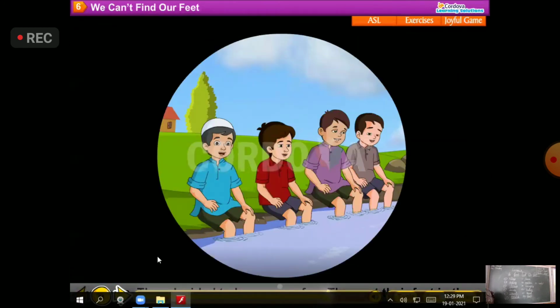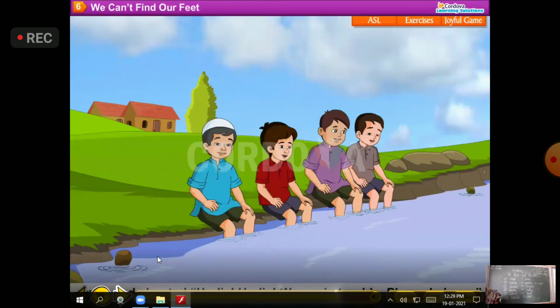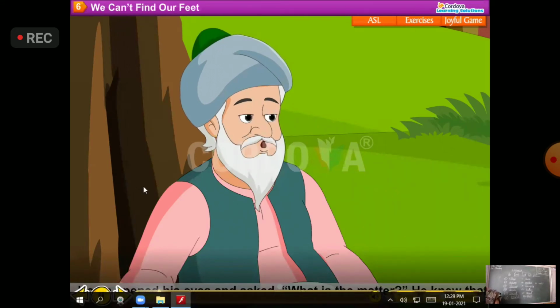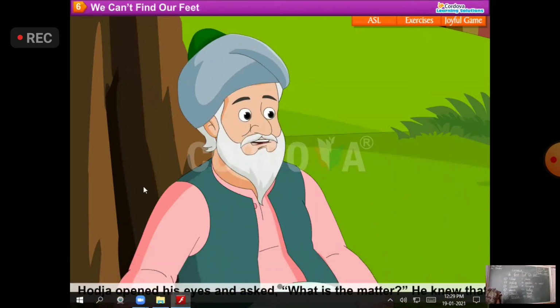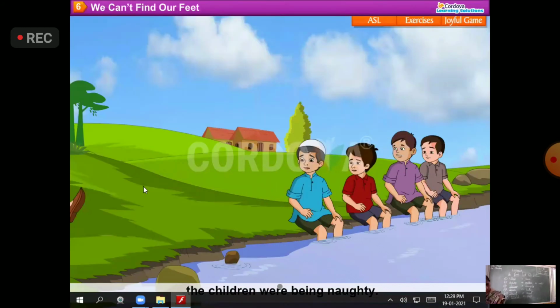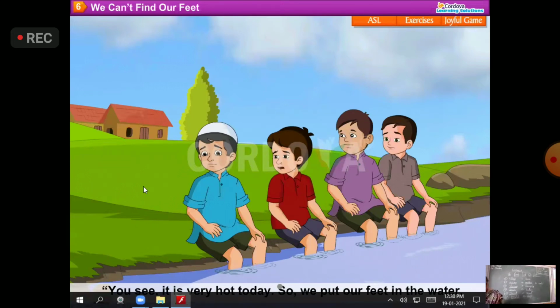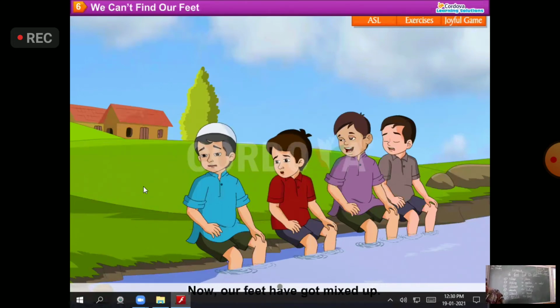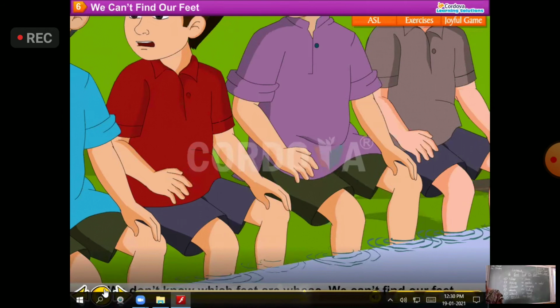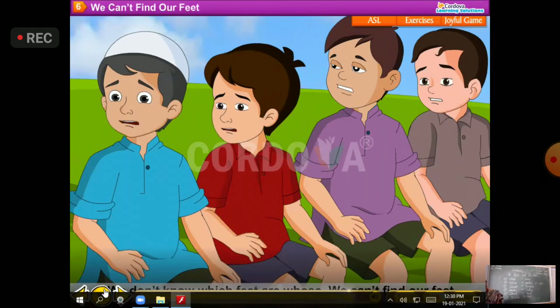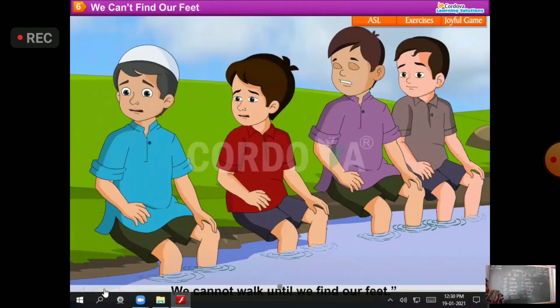They put their feet in the water and shouted, "Hoxha! Hoxha! We are in trouble! Please help us!" Hoxha opened his eyes and asked, "What is the matter?" He knew that the children were being naughty. "You see, it is very hot today, so we put our feet in the water. Now our feet have got mixed up. We don't know which feet are whose. We can't find our feet. We cannot walk until we..."